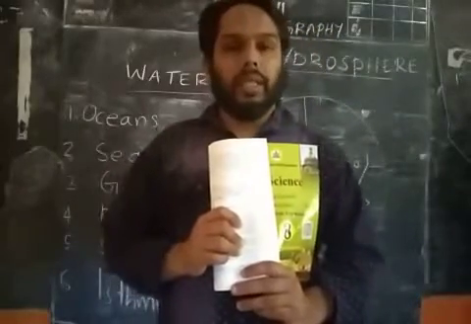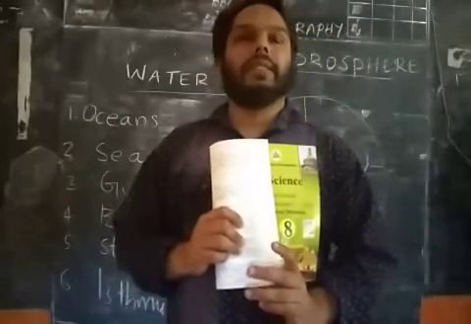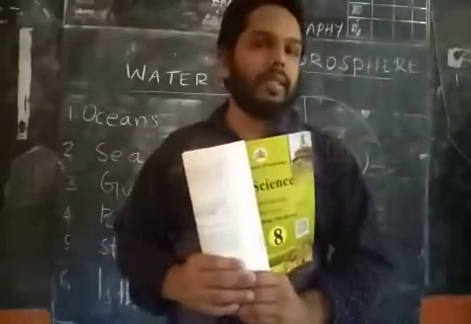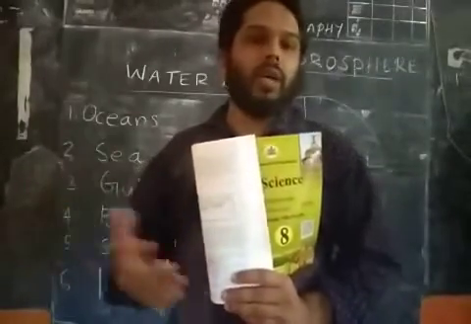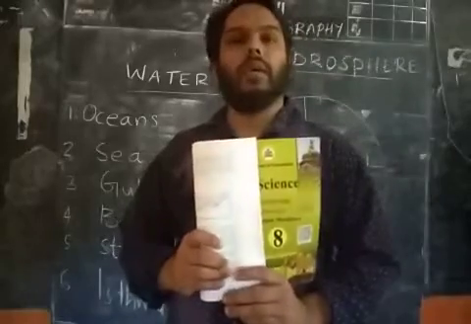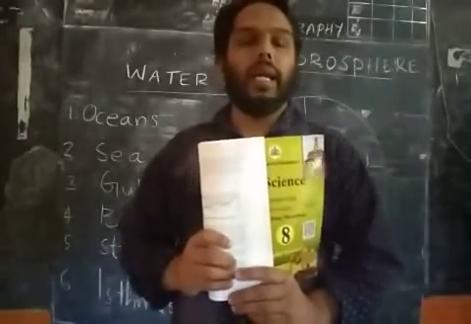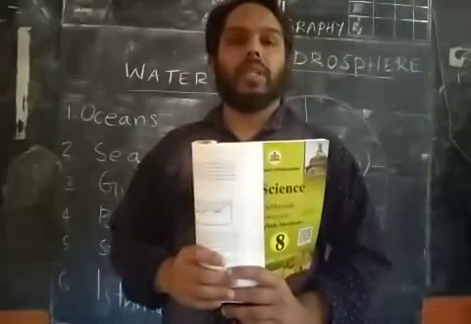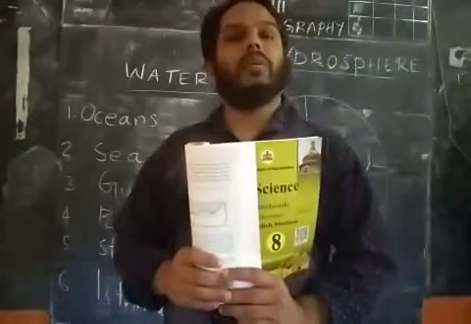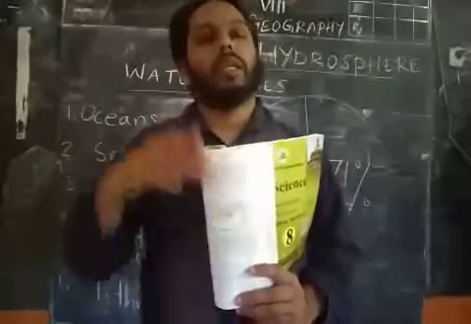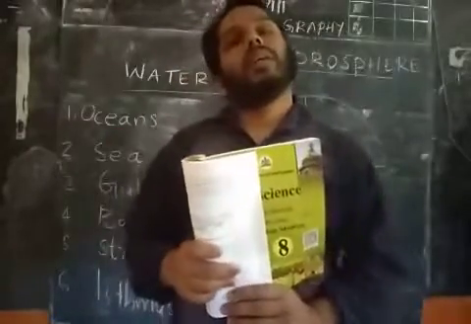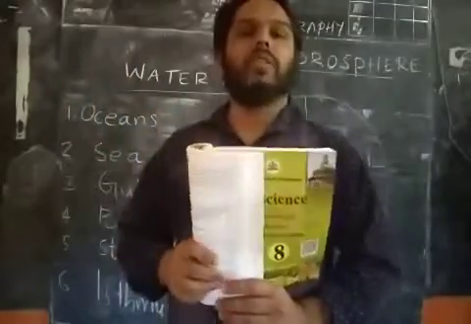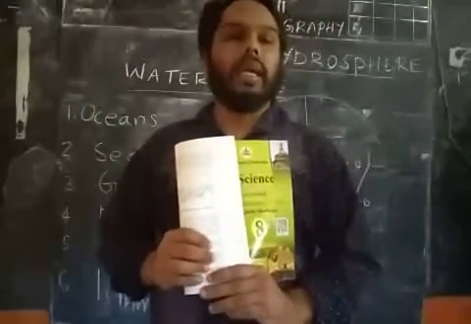and for bathing, then for agricultural purposes, and for production of electricity, that is known as hydroelectricity. Big dams are constructed across the rivers, and by the falling of the water on the turbine, the movement of the blades of the turbine will generate energy.